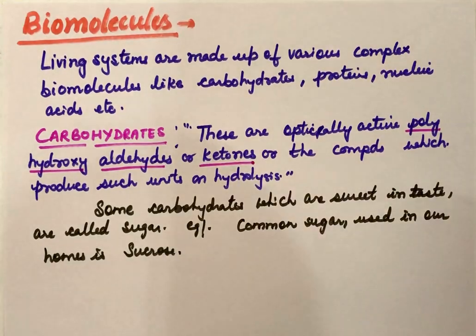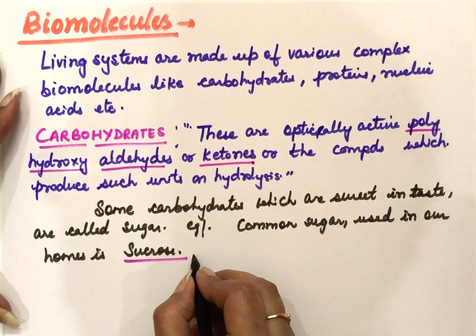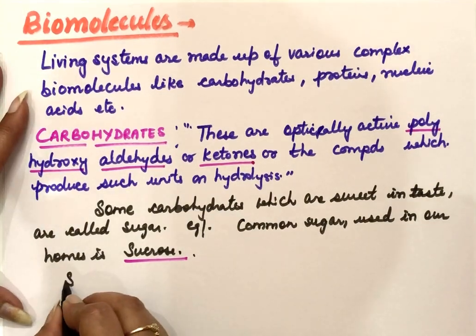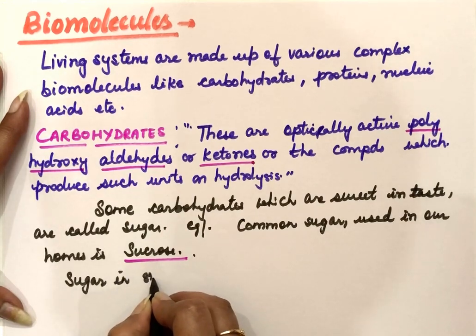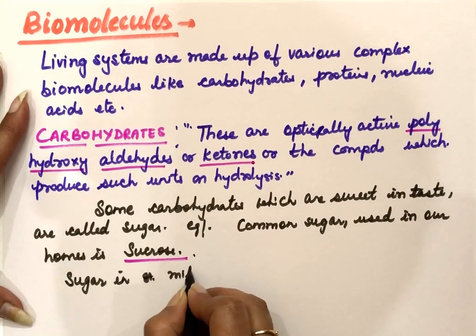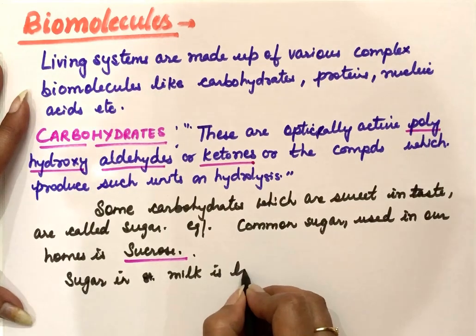Another example of a carbohydrate which has a sweet taste is the carbohydrate found in milk. Milk is also slightly sweet in taste. It's because of lactose in the milk. Sugar in milk is lactose.